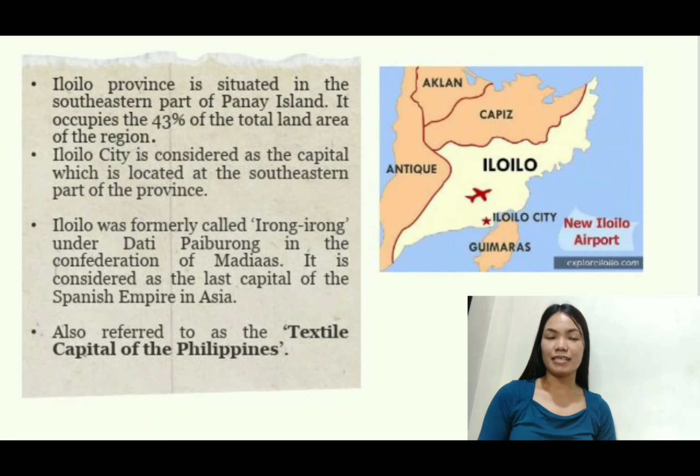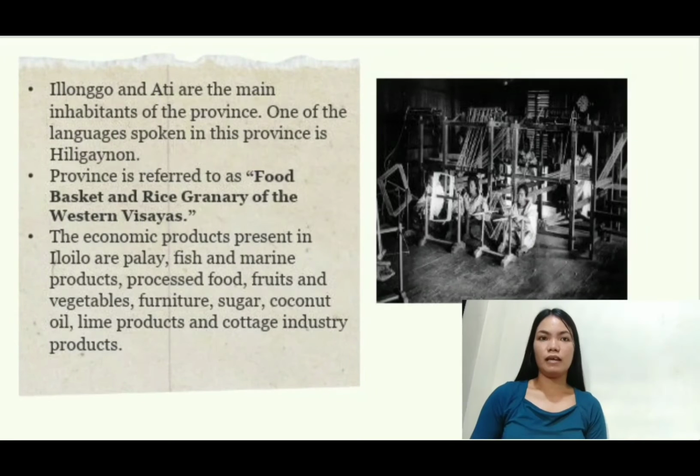It is considered as the last capital of the Spanish Empire in Asia. And because of the development of a large-scale weaving industry, it is referred to as the textile capital of the Philippines. Ilonggo and Ati are the main inhabitants of the province. One of the languages spoken in this province is Hiligaynon.